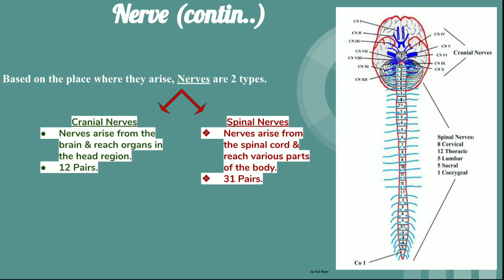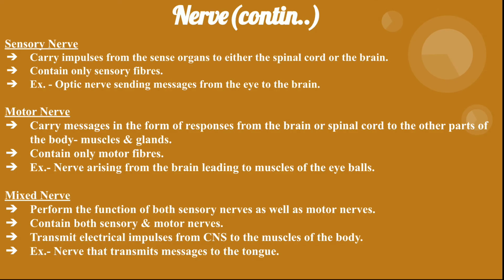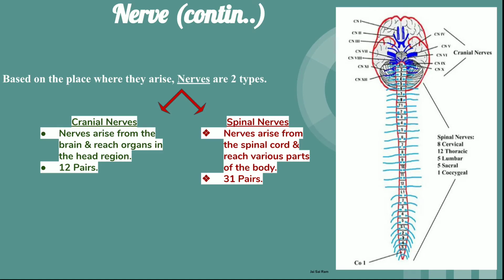Then we come to the classification based on the place from where they are arising. Based on the way they are carrying the impulses, nerves are of three types, that is sensory, motor and mixed. And based on the place where they arise, from their origination, they are of two types, that is cranial and spinal nerves.